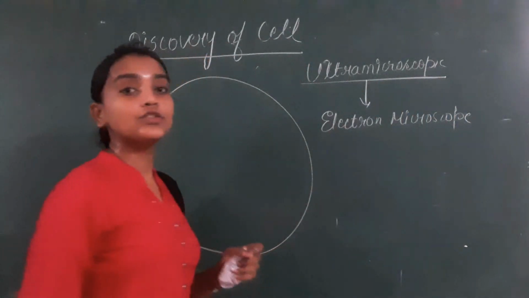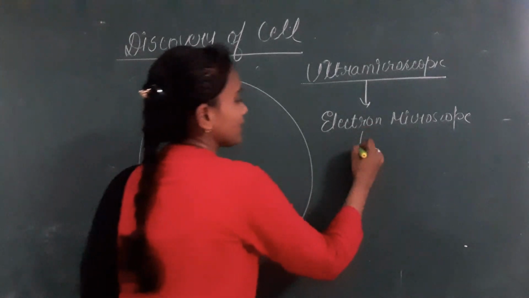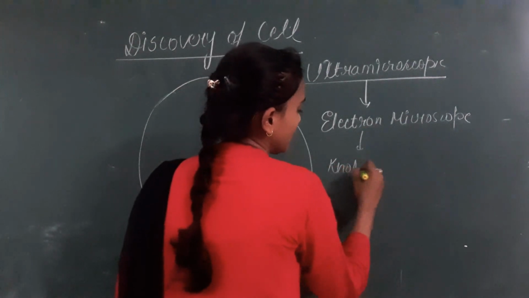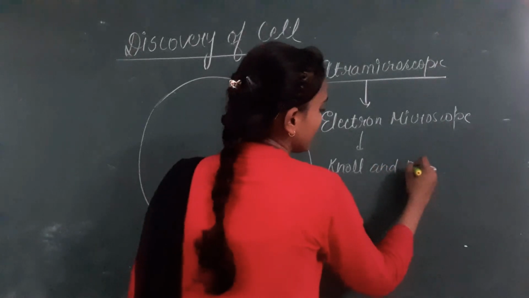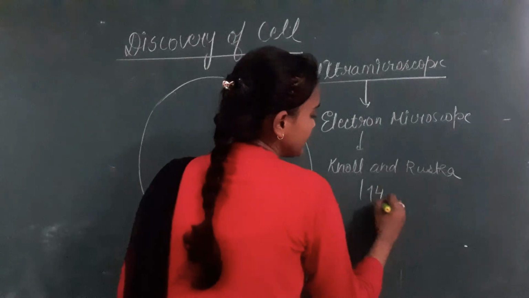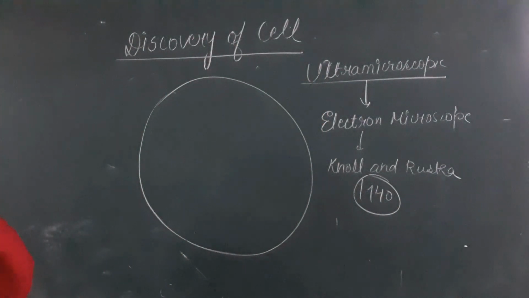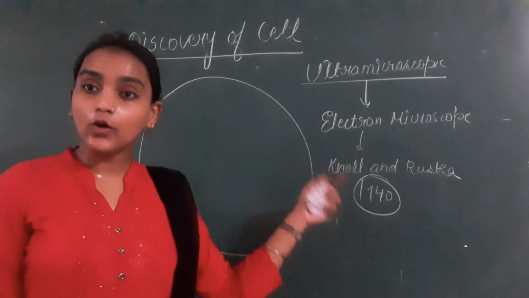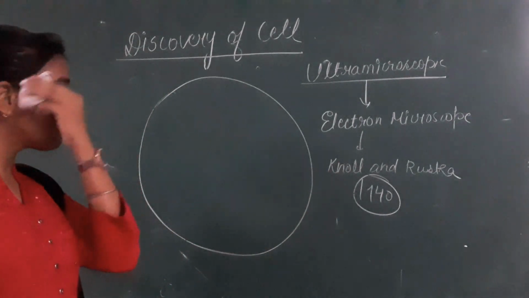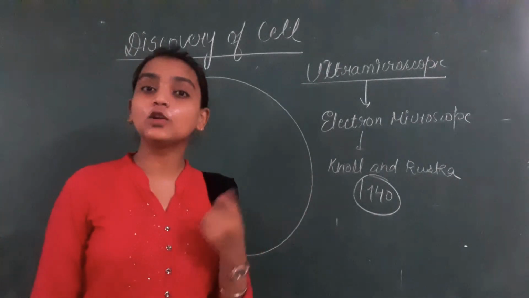And the electron microscope was discovered by Ron and Ruska in the year 1940. Alright, so this is the most important discovery in order to study the ultra microscopic structure of a cell, that is, the cell components.